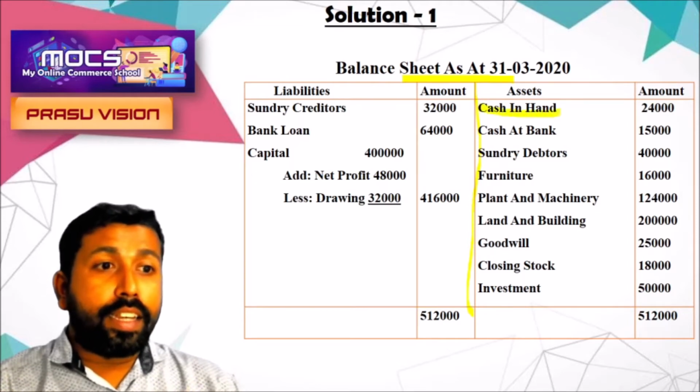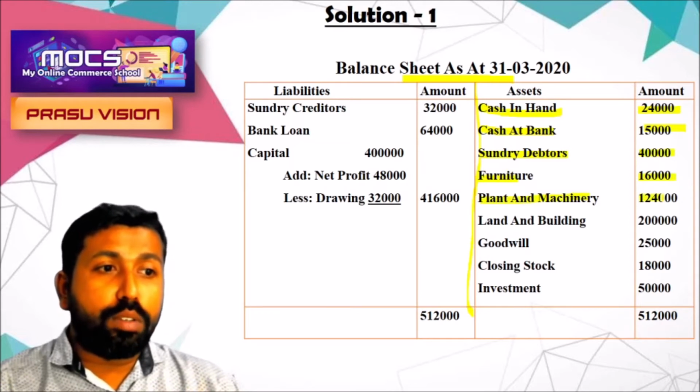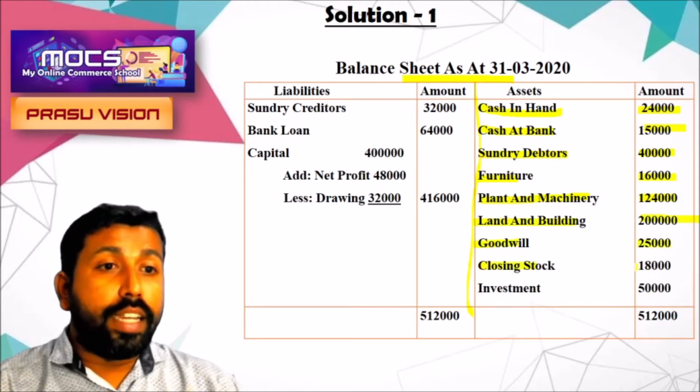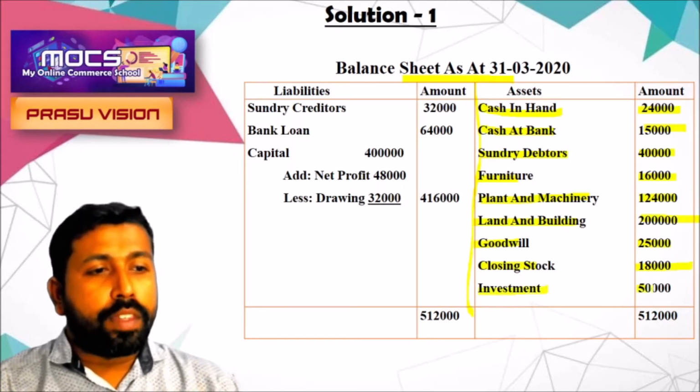First we are writing the assets: cash in hand 24,000, cash at bank 15,000, sundry debtors 40,000, furniture 16,000, plant and machinery 1,24,000, land and building 2 lakh, goodwill 25,000, closing stock 18,000, and also investment 50,000.